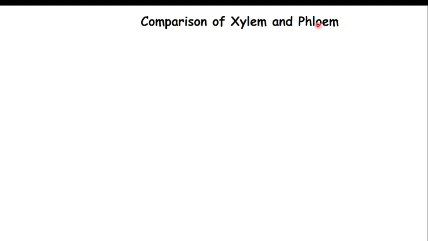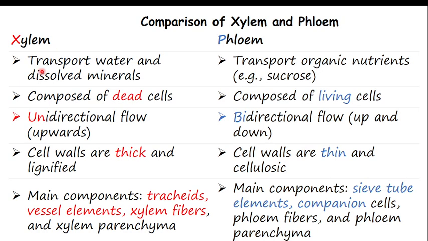So let's look at the table, where xylem transports water and dissolved minerals, while phloem transports organic nutrients, as I said. Xylem is composed of dead cells, while phloem is composed of living cells. Remember, xylem transports water, and water always moves from the soil or the roots up to the shoot. That means it is unidirectional. There is no chance of water moving from the shoot to the roots, because water always comes from the roots. That's why it is unidirectional.